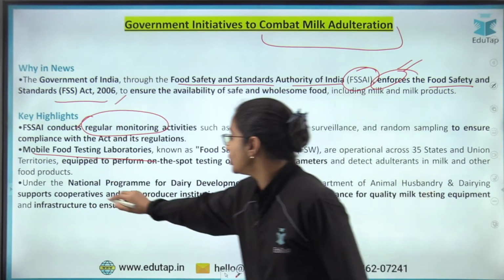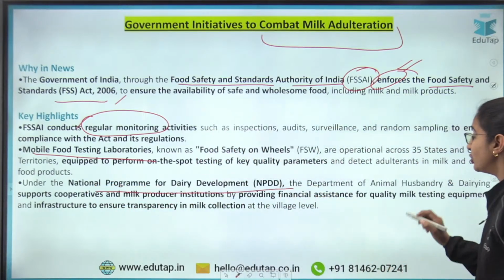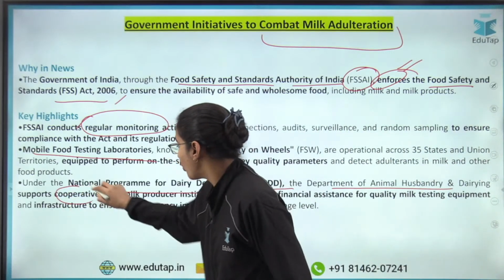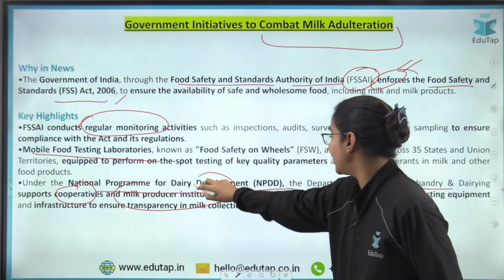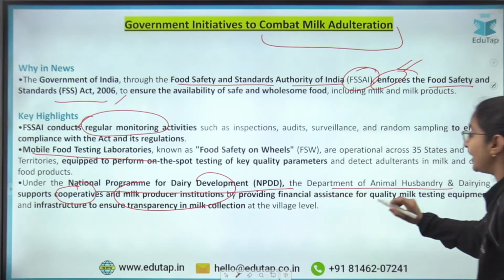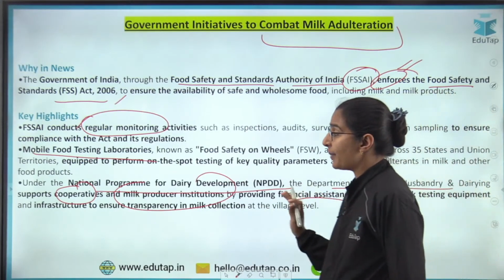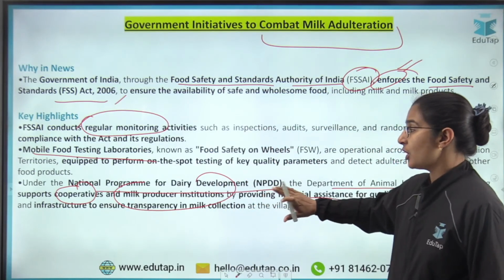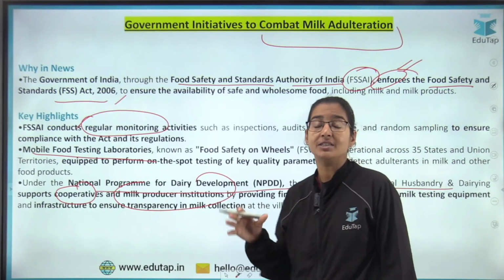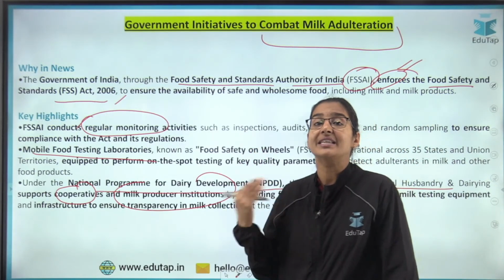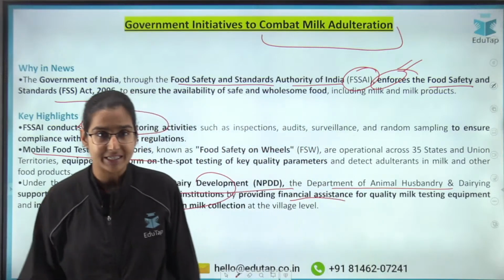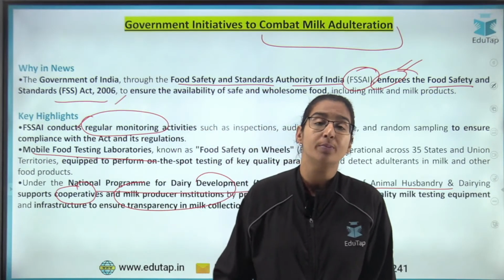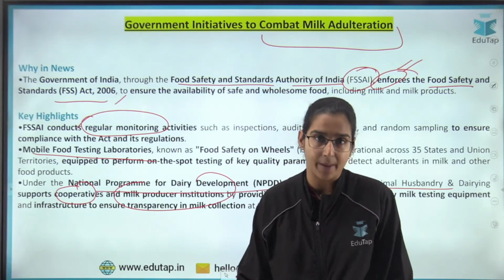The next is the National Program for Dairy Development. Under this program, the Department of Animal Husbandry and Dairying supports the cooperatives and milk producer institutions by providing them financial assistance. We provide financial assistance to the cooperatives, farmer producer organizations and milk producer organizations so that they can establish their own infrastructure for milk testing. So these are the steps the government is currently undertaking to make sure that milk adulteration does not happen.